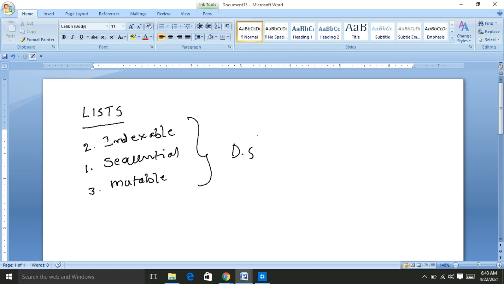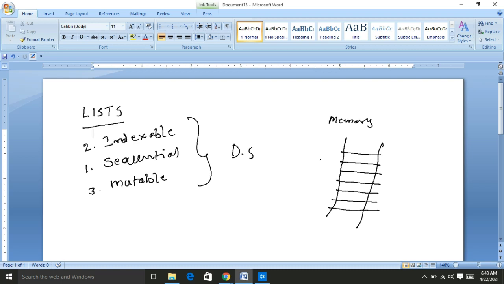Sequential means, let us consider the structure of memory locations. Suppose the main memory is a set of locations, and each location has a specific number known as the address, that is 101, 102, 103, 104, like that.